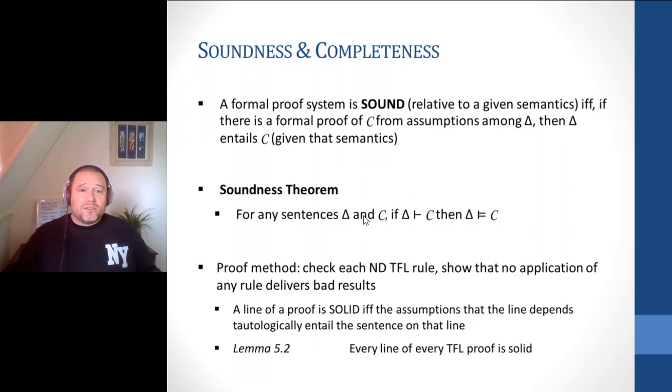So what we're going to try and show is this soundness theorem. For any sentences we might take on the left-hand side of our single turnstile or our double turnstile, and a single sentence C to the right, if the provability claim holds, then so does the entailment. The proof method for this is actually fairly straightforward. What we'll do is we check each natural deduction rule that we have for TFL, and we'll show that no application of any rule delivers bad results. That is, we'll show that this side's cool, and this side's also cool.